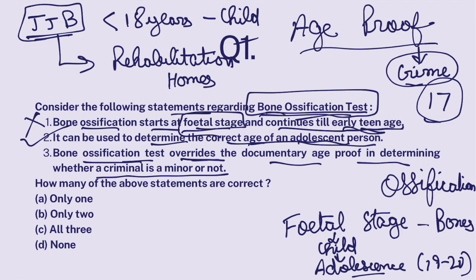Bone ossification test overrides the documentary age proof in determining whether a criminal is a minor or not. Okay, that is not true, because Supreme Court has said that if a person has proper documentary age proof to show that he's a minor or he's an adult, then you don't require a bone ossification test. So bone ossification test does not override documentary age proof. This is false. Only one.